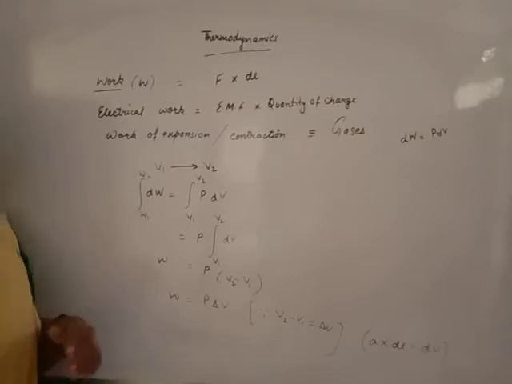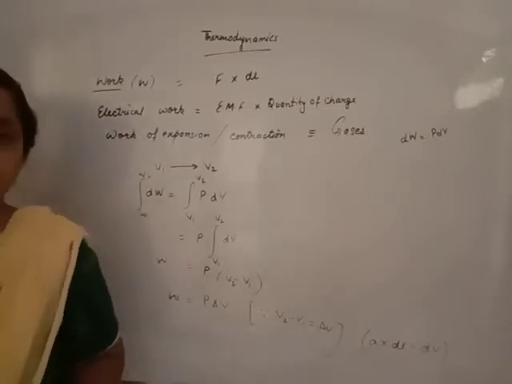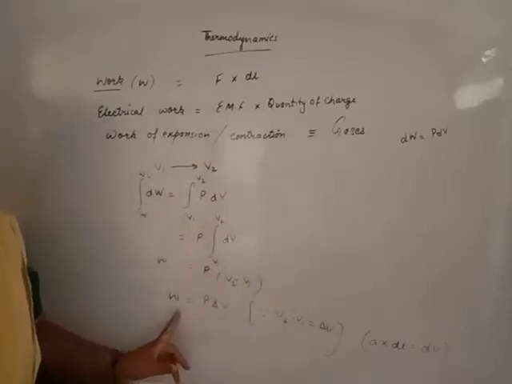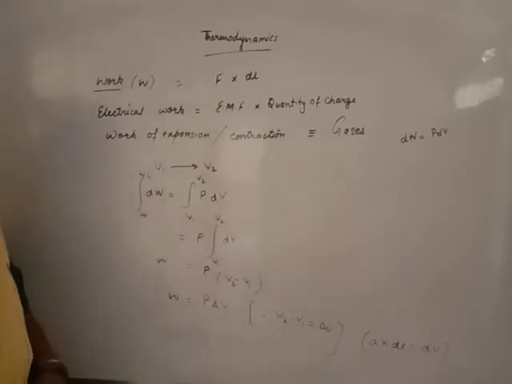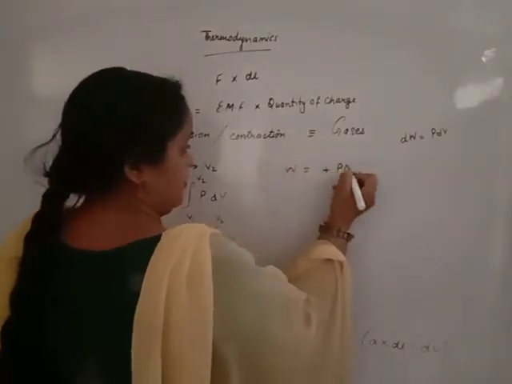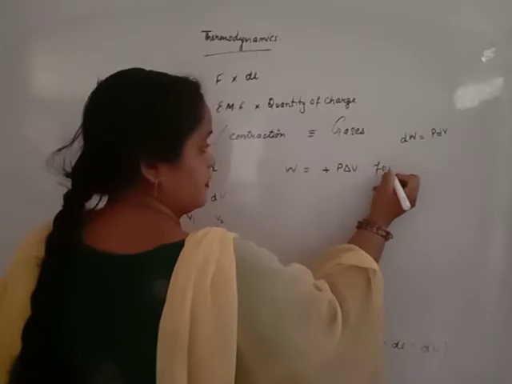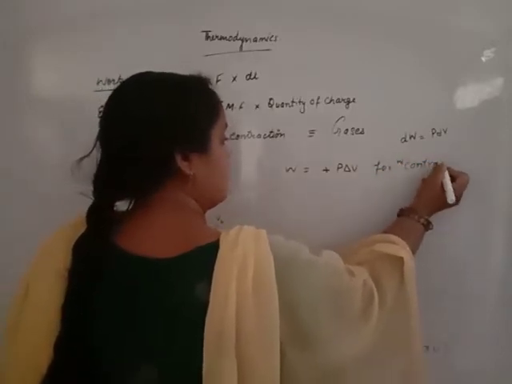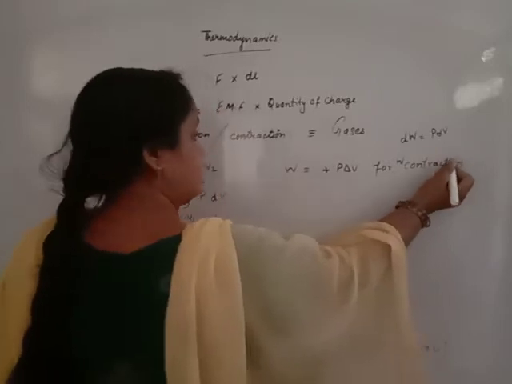Complete change in volume: how much the volume was before the pressure was applied and what the volume is after the pressure is applied. If work of contraction takes place when we apply pressure, the sign of work done is positive. Beta, positive P delta V for work of contraction.